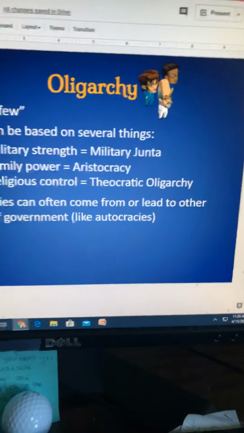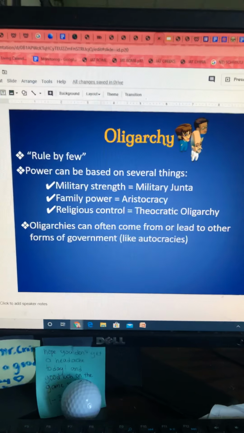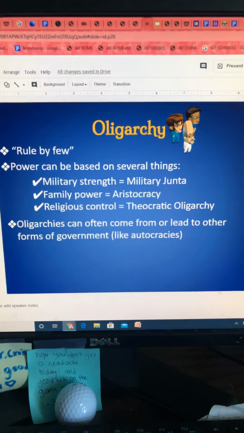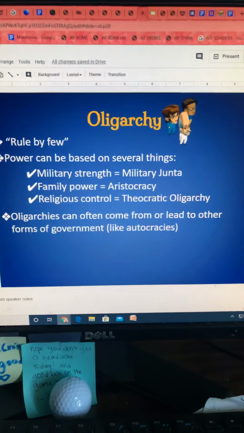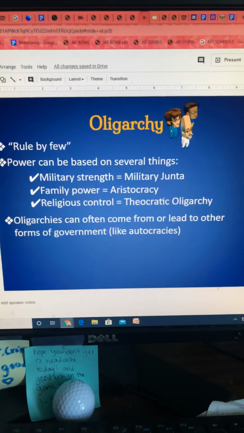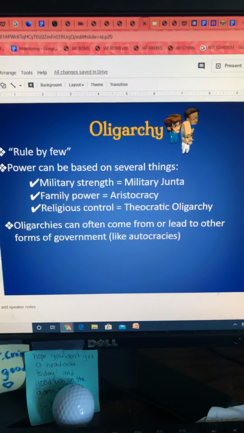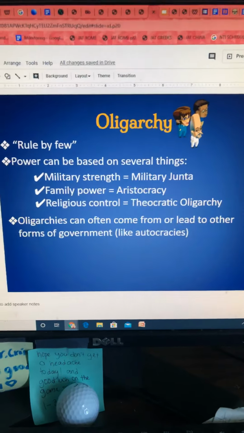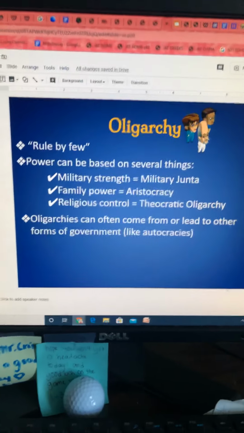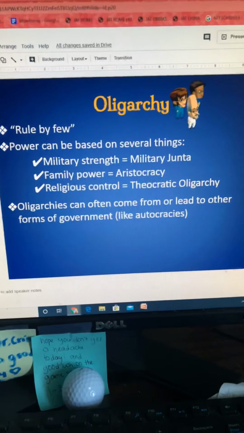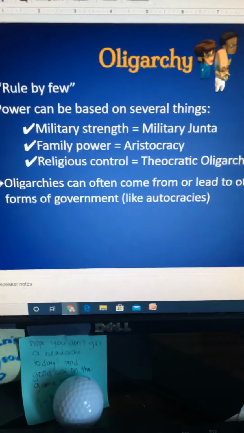All right. The next one that we're going to look at is oligarchy. This is rule by few. That's what oligarchy means. It says power can be based on several things: military strength, family power, or religious control. Oligarchies can often come from or lead to other forms of government like autocracy. So this is what oligarchy is, rule by few, which means the military is in charge, or a family is in charge, or a religion is in charge.